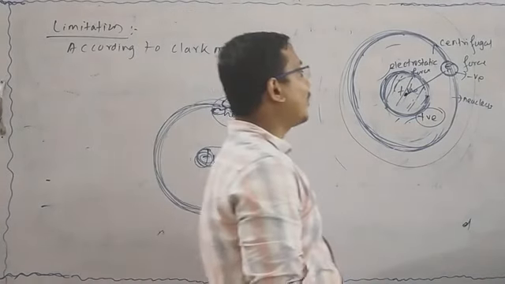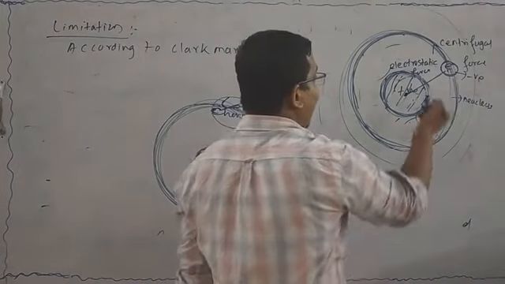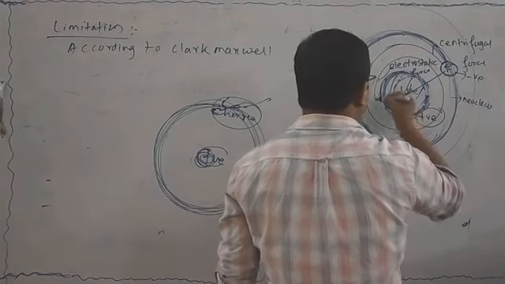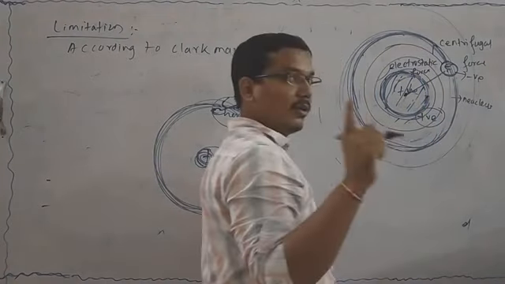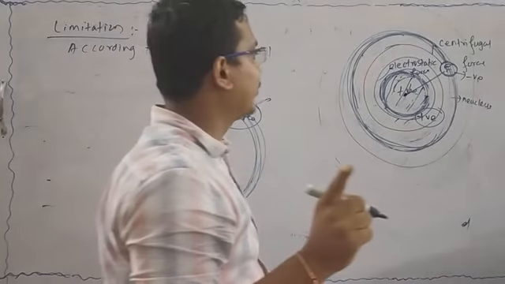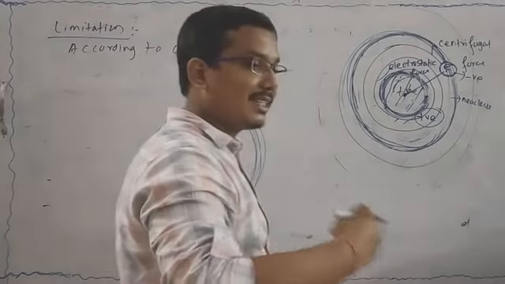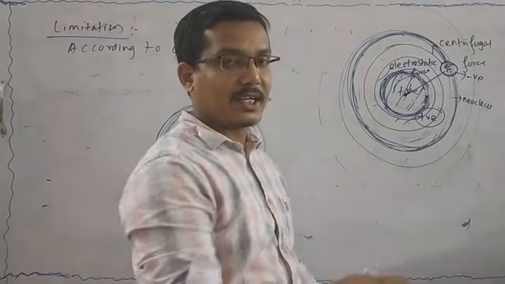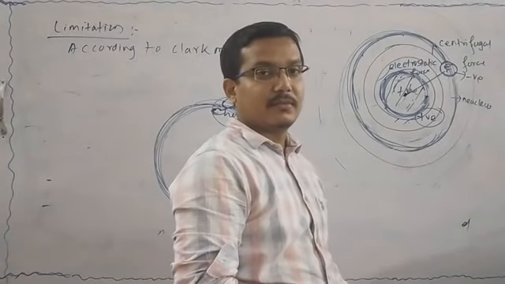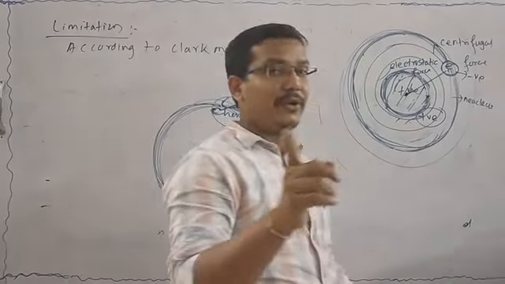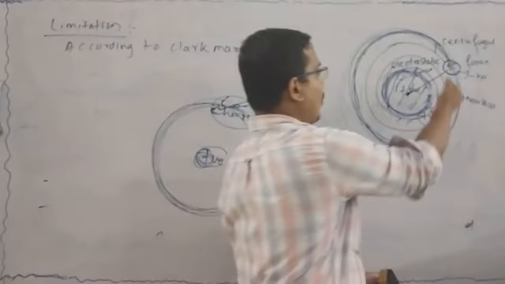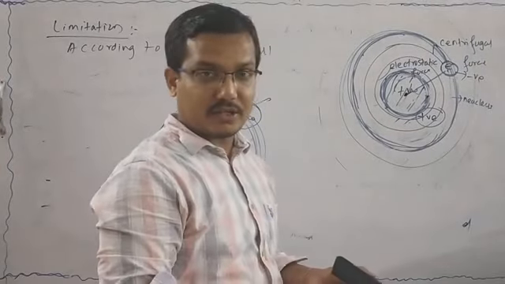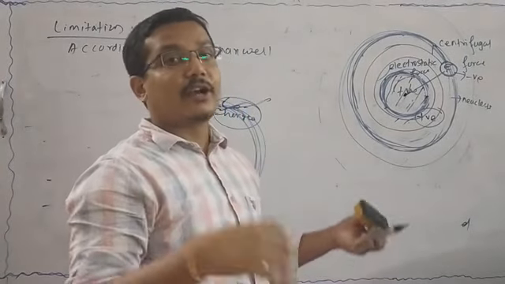As a result, what will happen? The electron comes into contact with the nucleus. A time must come when the electron loses its energy and gets more attracted towards the nucleus. The electron must fall on the nucleus and it is bombarded with the nucleus, and the atom will be unstable.